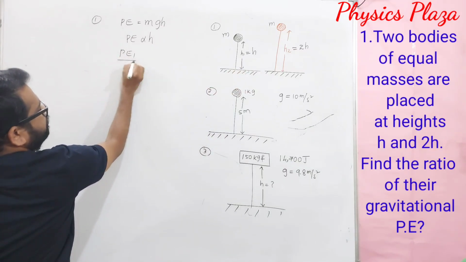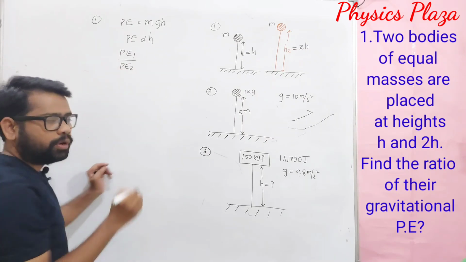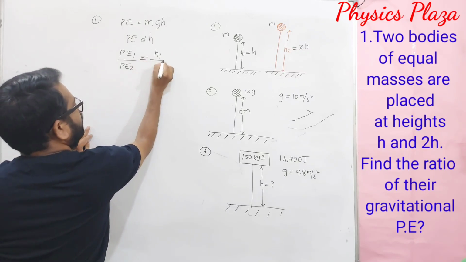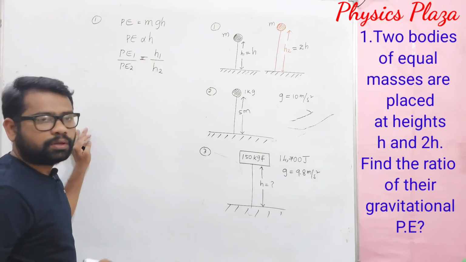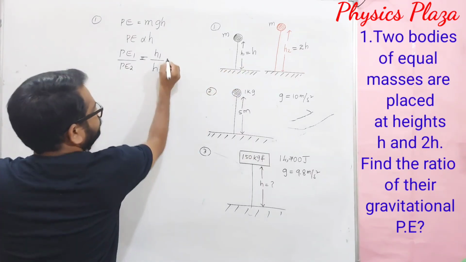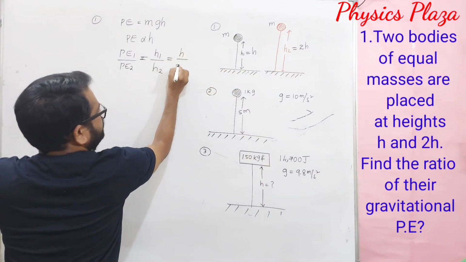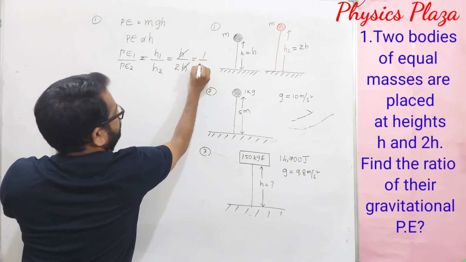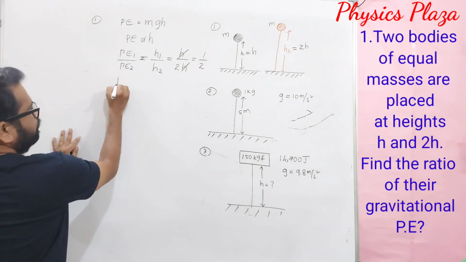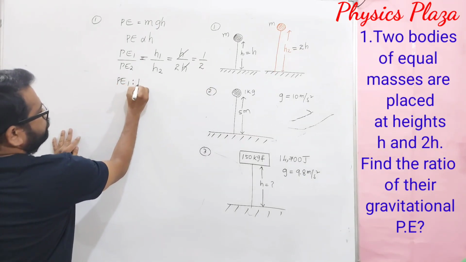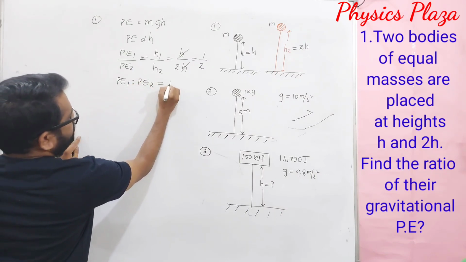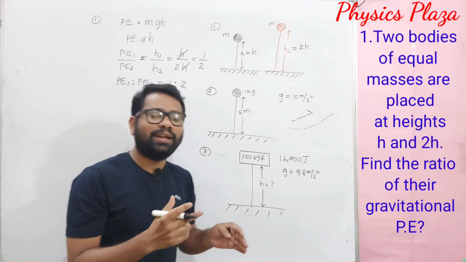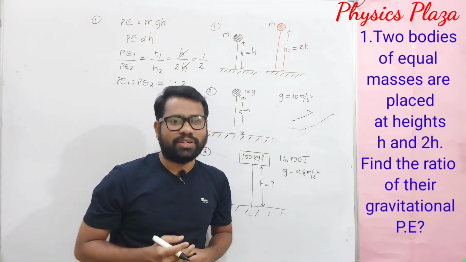Potential energy of the first body by potential energy of the second body is equal to h1 by h2. Here h1 is h, h2 is 2h. So h gets cancelled, and we get PE1 by PE2 is equal to 1 is to 2. This is how we can calculate the ratio of gravitational potential energies.